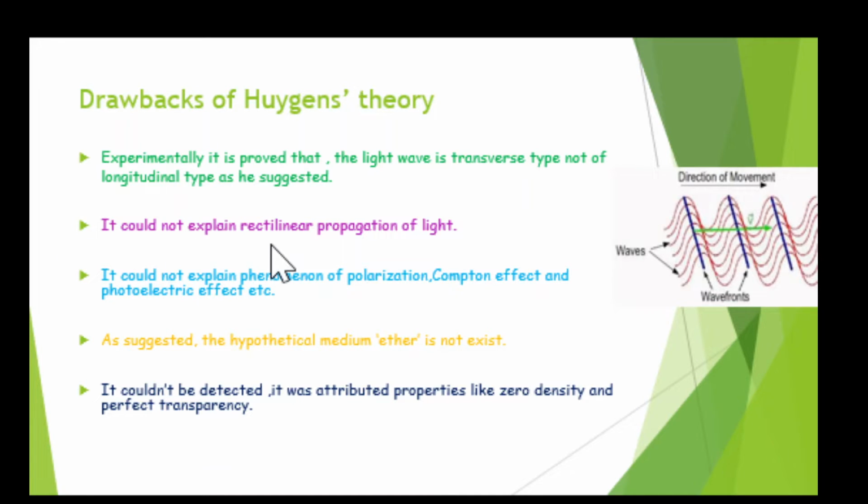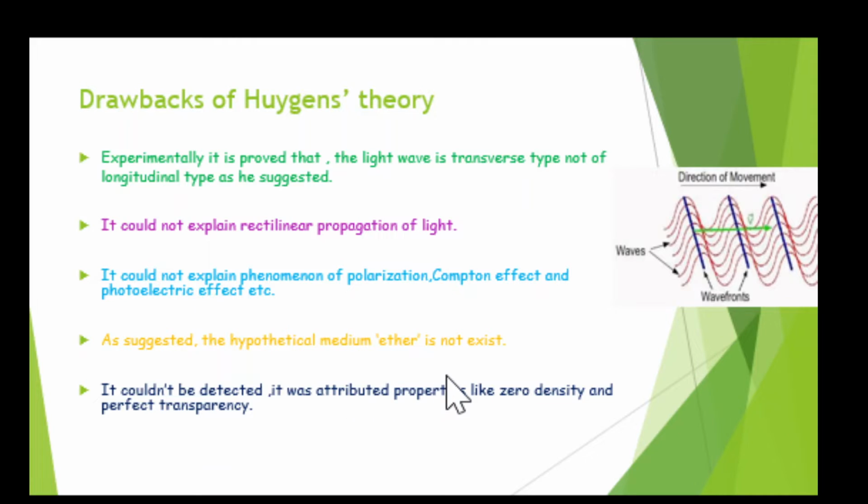Now he could not explain the rectilinear propagation of light. As he suggested the light is in the form of wave, he could not explain the rectilinear propagation of light. Okay. Now the third drawback is that this theory could not explain the phenomena of polarization, Compton effect and photoelectric effect. Now these phenomena are based on the different nature of the light, and so he could not explain these phenomena: polarization, Compton effect and photoelectric effect.